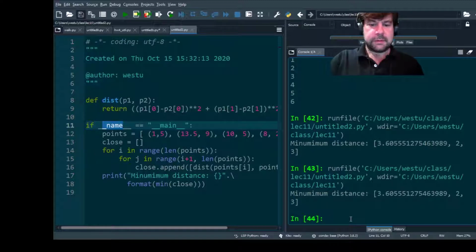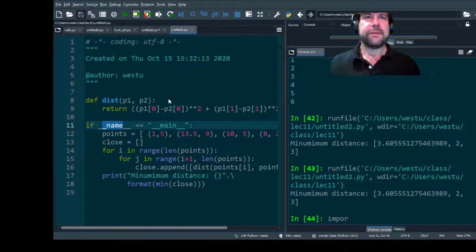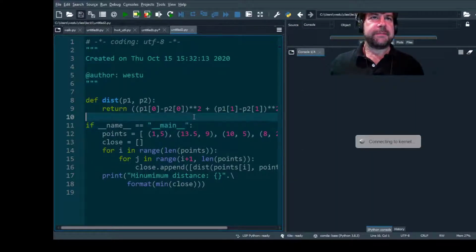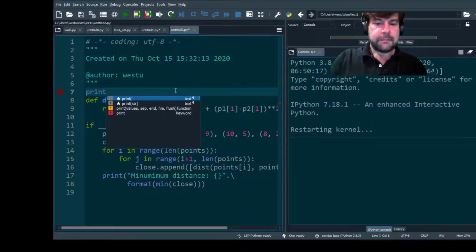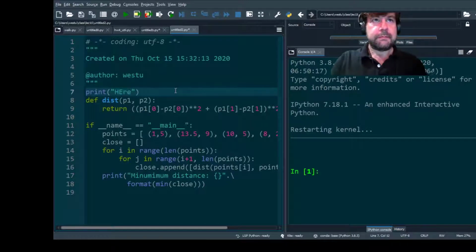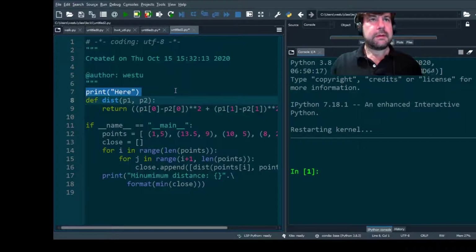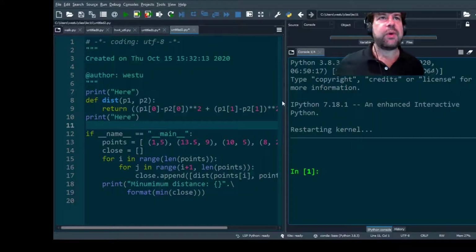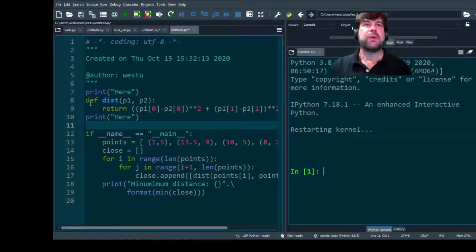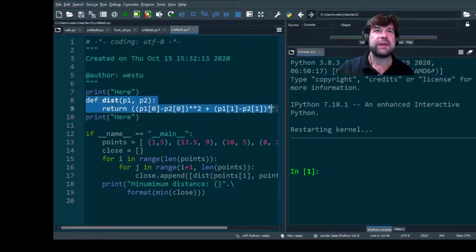If we do an import, I think I have to restart the kernel for this to work. So we'll restart that. Okay. Now when we do an import, the import is actually going to read through this entire file. But remember, when it reads a function def, it doesn't actually do anything. It just makes note of the function def.